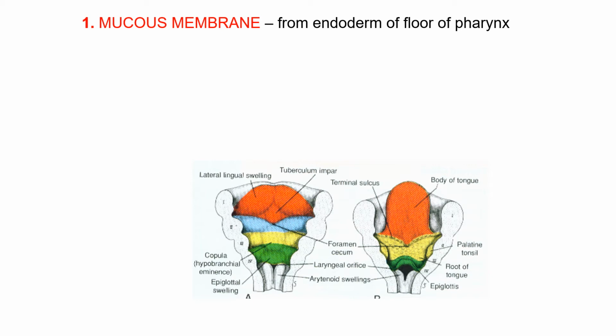The musculature of the tongue is derived from the occipital myotome. This explains its nerve supply by the hypoglossal nerve, which is the nerve of this myotome. The fibroareolar stroma is derived from the pharyngeal arch mesoderm. So the mucous membrane is derived from the endoderm of the floor of the pharynx.